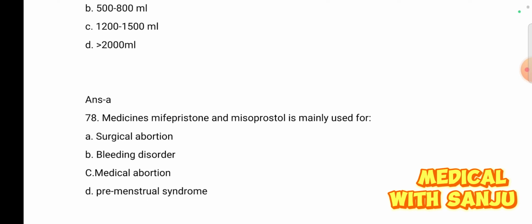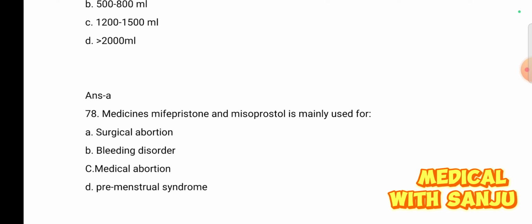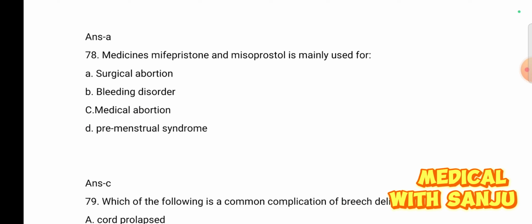Question number 78. Medicines mifepristone and misoprostol are mainly used for. Option A surgical abortion, option B bleeding disorder, option C medical abortion, and option D premenstrual syndrome. The right answer is option C, medical abortion. Mifepristone, misoprostol, methotrexate, these all are used in medical abortion, MTP, medical termination of pregnancy.